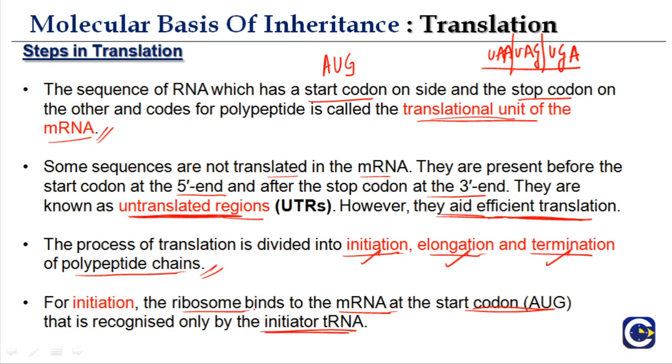So for initiation, the ribosome binds to mRNA, and which subunit of ribosome? The smaller subunit of the ribosome will bind to the mRNA at the start codon AUG that is recognized by the initiator tRNA. This clover leaf structure of tRNA, because it has this anticodon, will recognize this AUG.